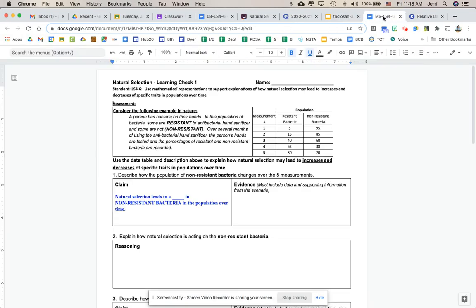And then you'll open up your test and you will read through this up here at the top, and you will make sure that you take a look over here at the population, and the percentage for resistant bacteria and the percentage for non-resistant bacteria. And then you'll go through and you'll answer all of the different parts. You can use your information from class on Tuesday, Wednesday, and today for that.